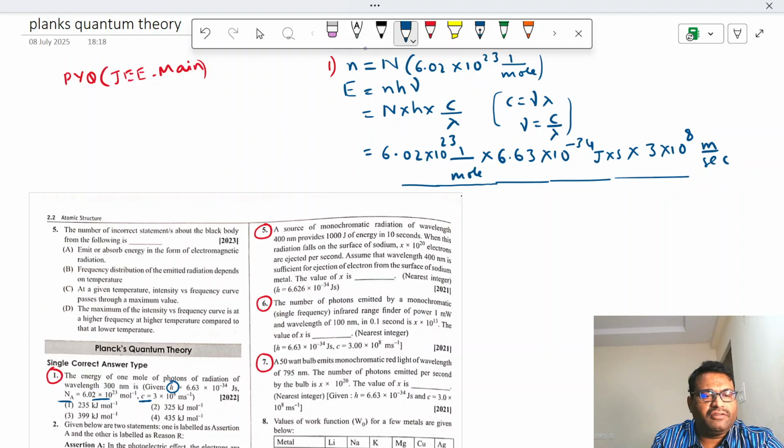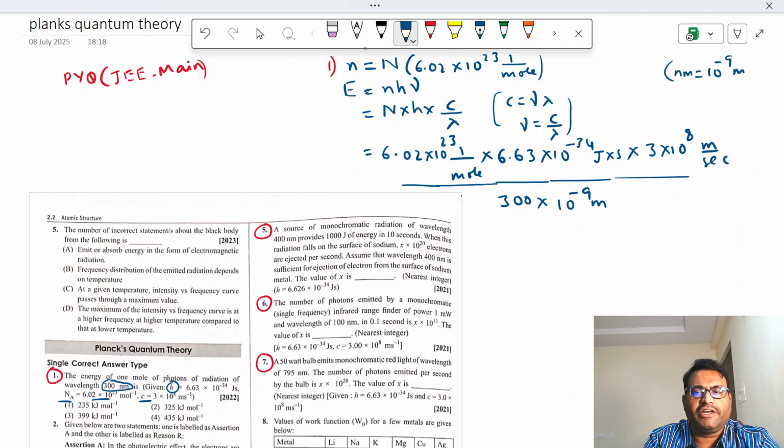The wavelength is given as 300 nanometers, 300 into 10 power minus 9 meter, since 1 nanometer is 10 power minus 9 meter.